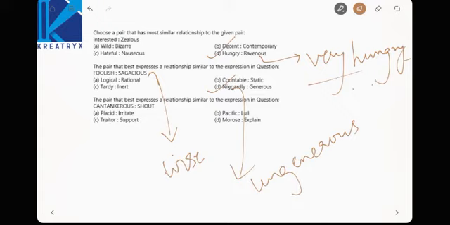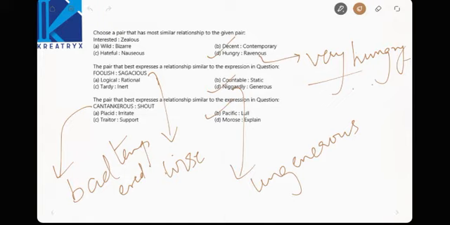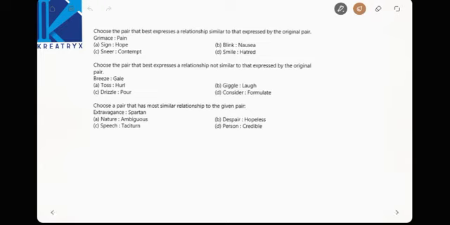Cantankerous, to shout. Cantankerous is nothing but bad tempered. Bad tempered is cantankerous. Shout means an intensification of cantankerous. Now the same thing, right? Pacific, lull. Pacific means dull. Lull means very dull, right? Same relationship. See, observe the remaining options also. I am going only to the options. Observe the remaining options also. The remaining options you can easily observe, right?